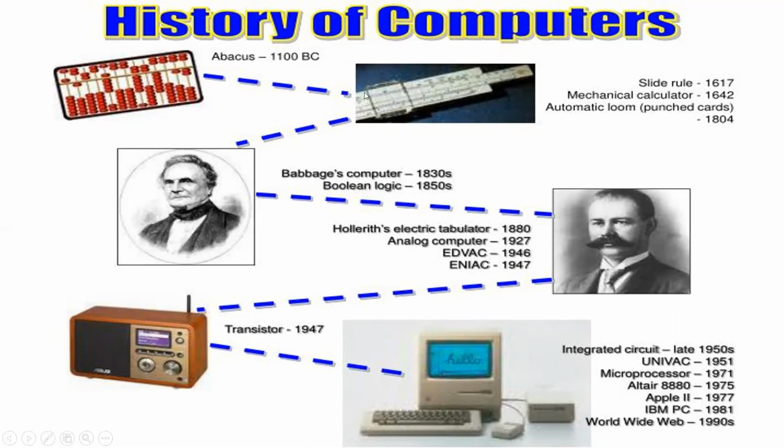So after the abacus, there are some machines like slide rule, mechanical calculator, automatic loom. These are the names of the different machines that came in the years 1617, 1642 and 1804. Have you seen the difference between the years? After 1100, then in 1617, after so long a time, the slide rule was developed. This is a photo of the slide rule. It looks like a ruler only.